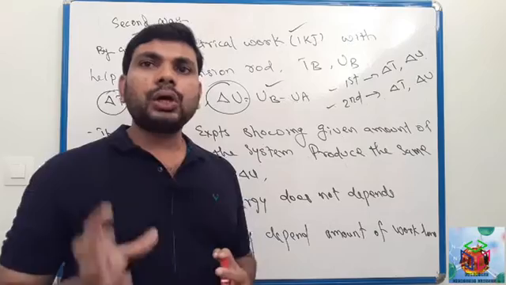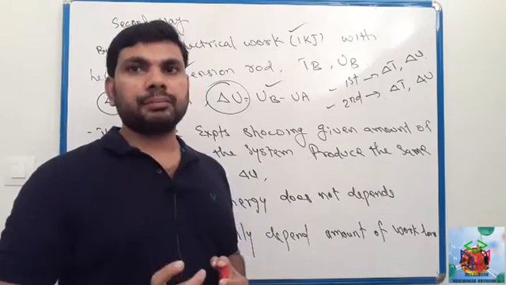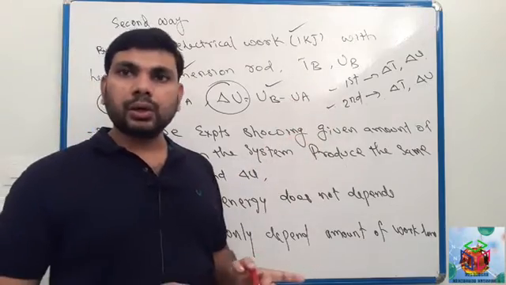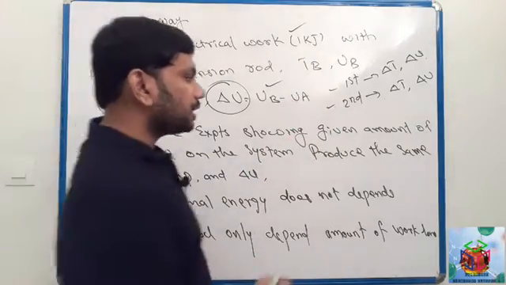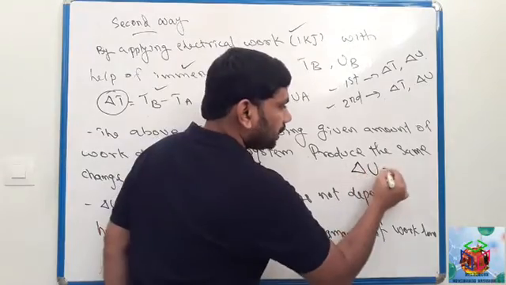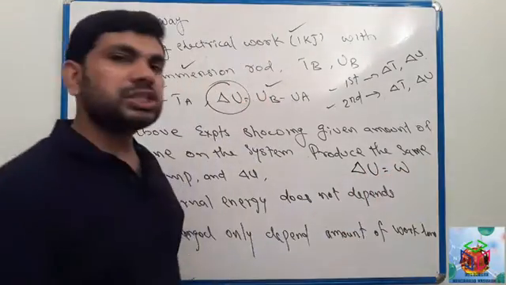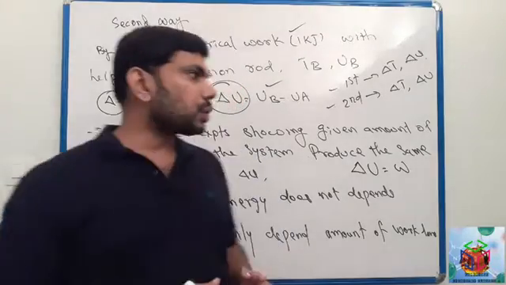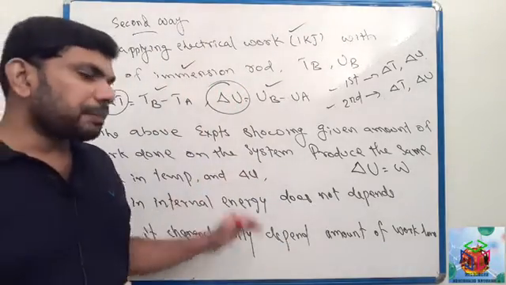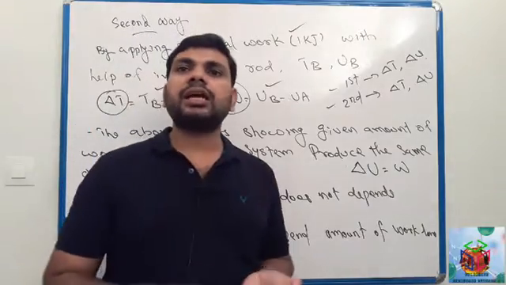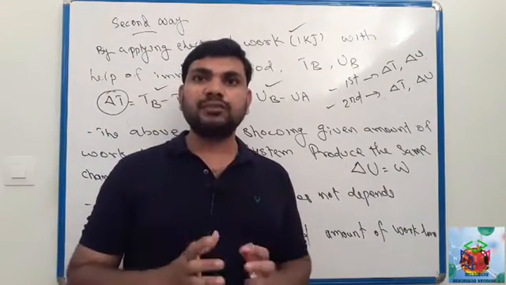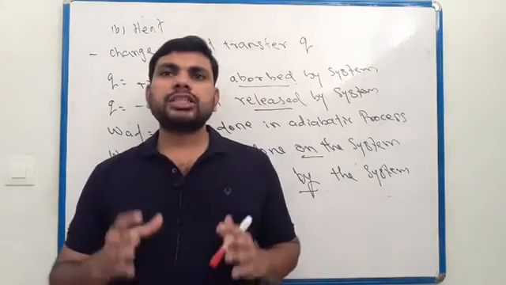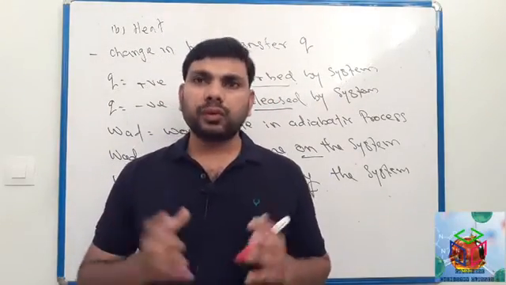It depends only on the amount of work done. In both cases 1 kilojoule. This is the work done. So we can say here the change in internal energy equals W, the work done. So this experiment shows that internal energy is a state function. Clear? Okay, we discussed here the change in internal energy with work.